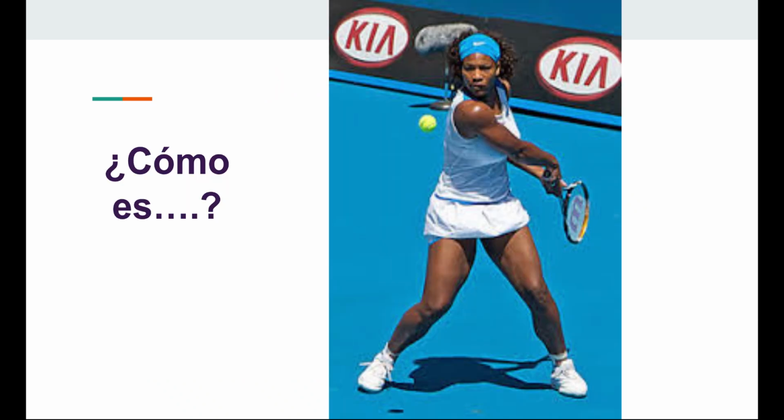¿Cómo es Serena Williams? So this is going to be ella. So pause and write down how you would describe her. Okay, ella es atlética. Ella es famosa. Ella es rica. Ella es morena.